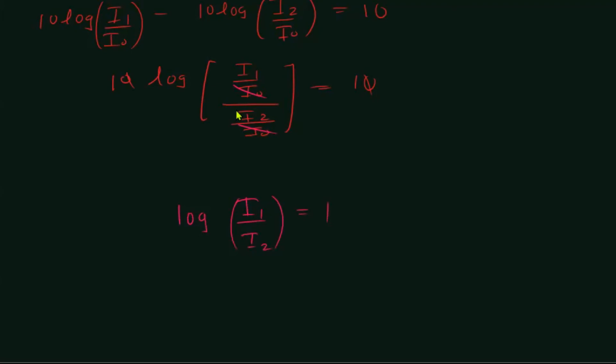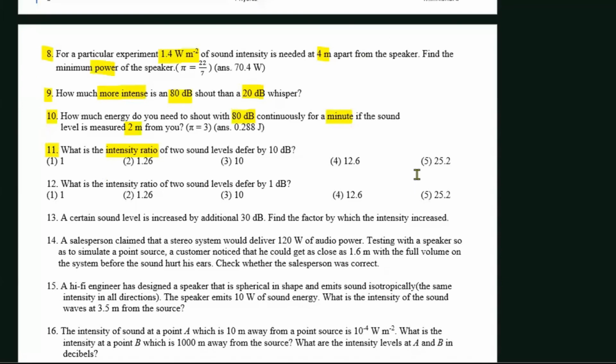So if we convert this, I1 over I2 is equal to 10 to the power 1, which means the ratio between the two intensities is going to be 10, right?